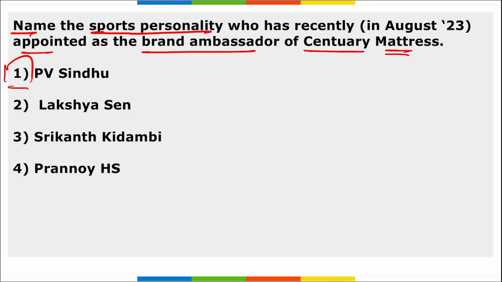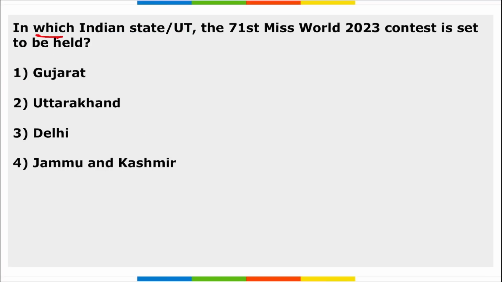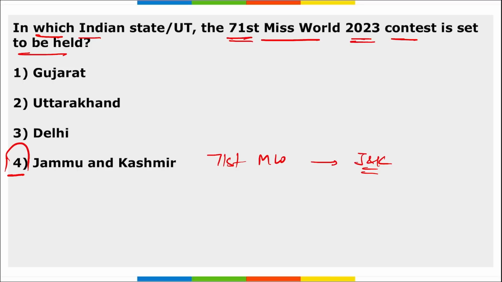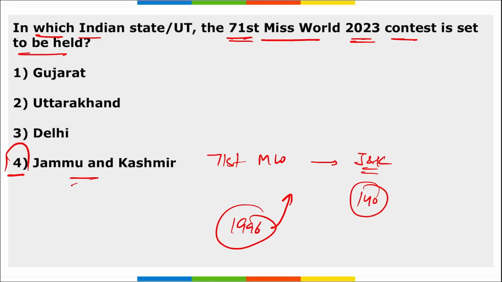Next, in which Indian state is the 71st Miss World 2023 contest set to be held? It is in Jammu and Kashmir. The 71st Miss World contest is set to be held in Jammu and Kashmir later in 2023 with 140 countries participating in it. The nation last played host to the occasion in 1996 and now in 2023 Jammu and Kashmir will be hosting the 71st Miss World 2023 contest.